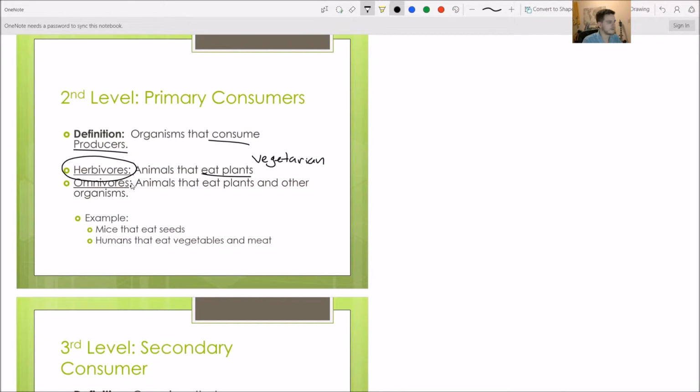Or we have omnivores. So our omnivores eat plants and other organisms. That's most of us. I'm an omnivore. So an example, a mouse or mice eating seeds, so that's an herbivore. Or humans that eat vegetables and meat, that's an omnivore.